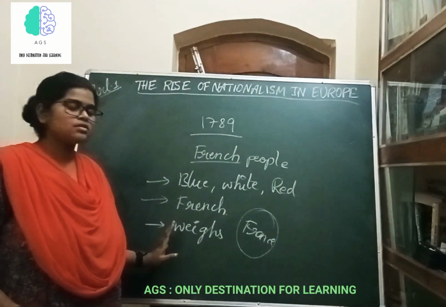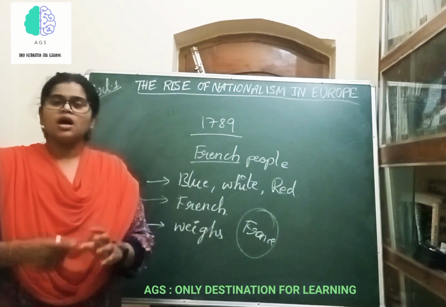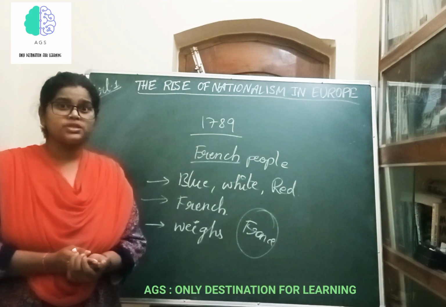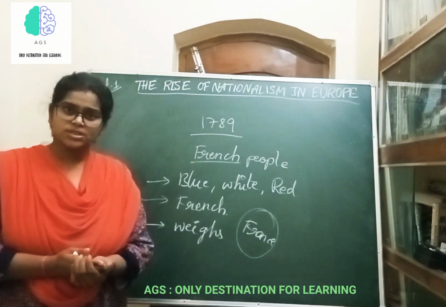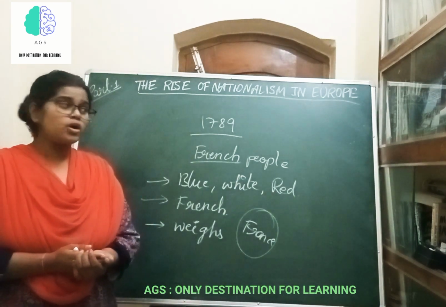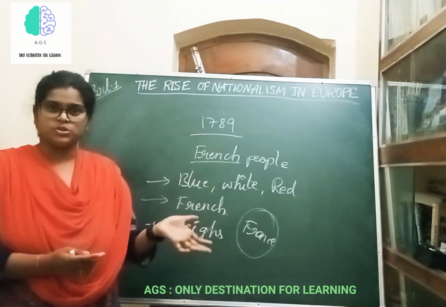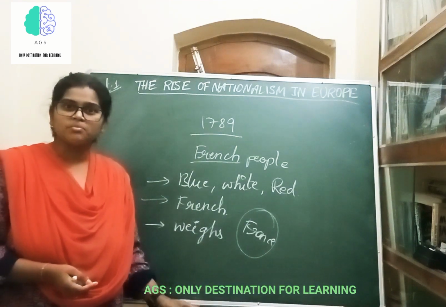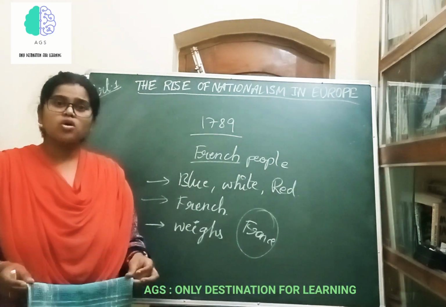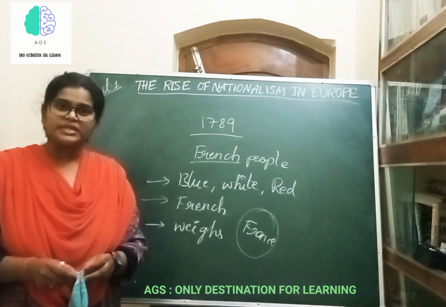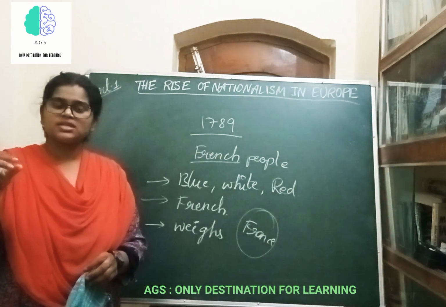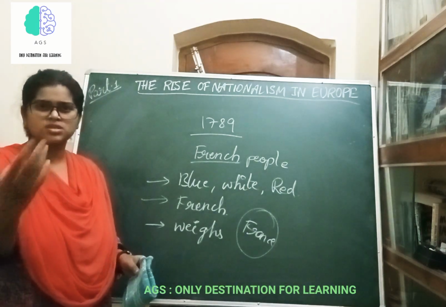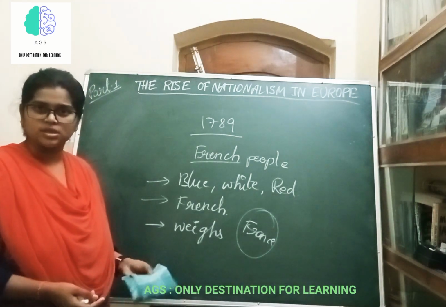Apart from all these, these French people had certain things which the rest of Europe didn't have. That is, the election system was existing, though monarchs were there before the revolution. The National Assembly was there in France. See, I think you remember, before completely overthrowing the monarch, there was a National Assembly which could control the monarch itself, isn't it? I'll just give a glance at that National Assembly.